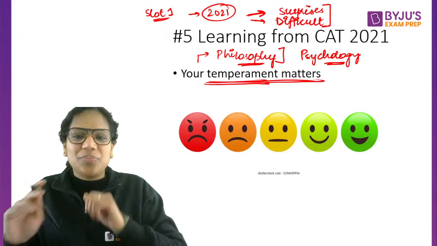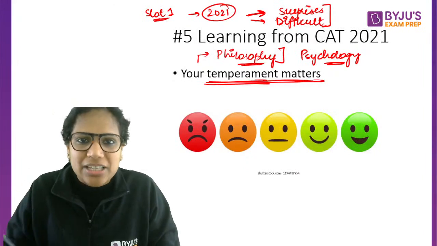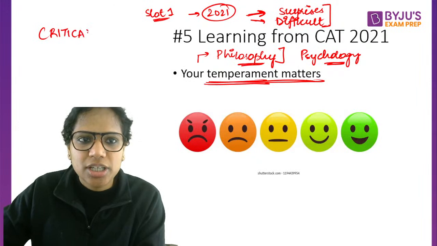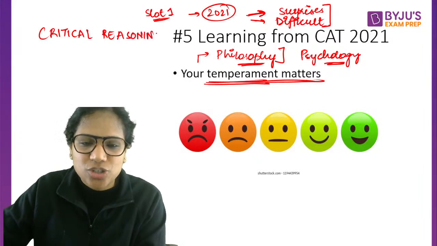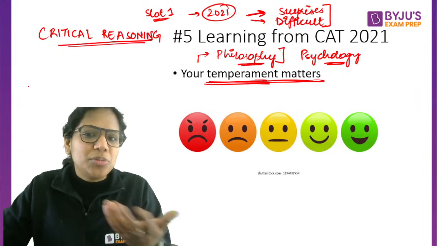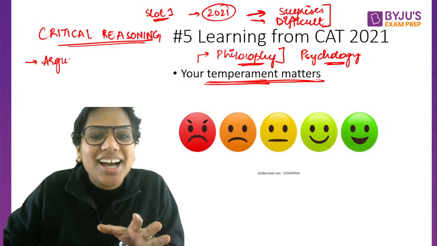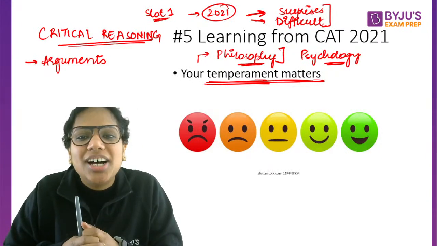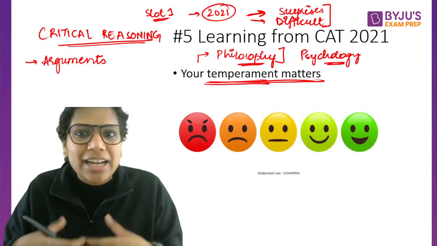Okay. So in verbal logic, in fact, even for your RC passages, there is something called critical reasoning that will help you a lot. Some of you might have covered it with me in your respective batches. Some of you may have just heard of it. So in critical reasoning, we make arguments, counter arguments, right? We put our viewpoint backed by reasons.